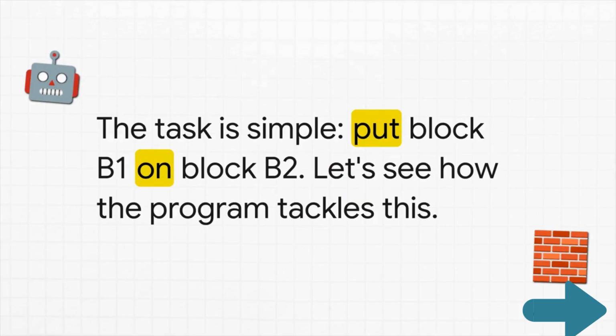So, to get our heads around this, let's look at a classic AI setup. Picture a simple world. You've got a robot arm and a few blocks. We give it a pretty clear command: put block B1 on top of block B2. Simple enough. The program starts moving things around, clearing a path to get the job done.